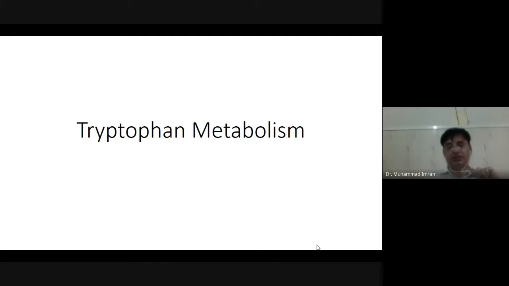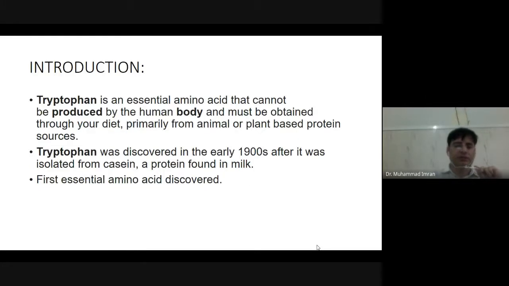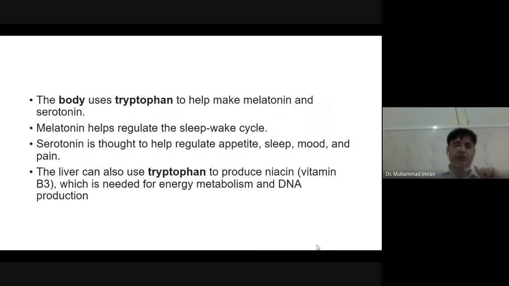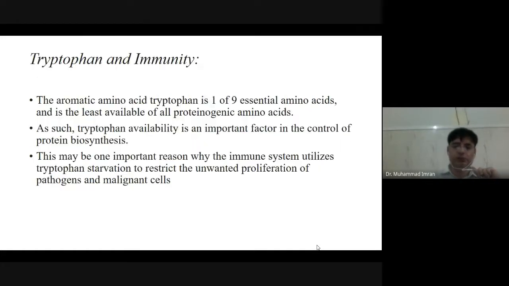The deficiency of NAD will produce pellagra-like symptoms. What is pellagra? 3D comes in the heading of pellagra: diarrhea, dementia, and dermatitis. Tryptophan was the first amino acid discovered as an essential amino acid. Why is it an essential amino acid? Because our body cannot produce it.